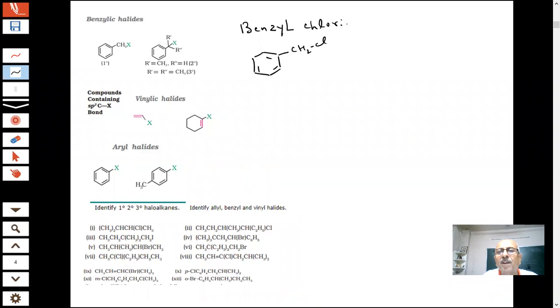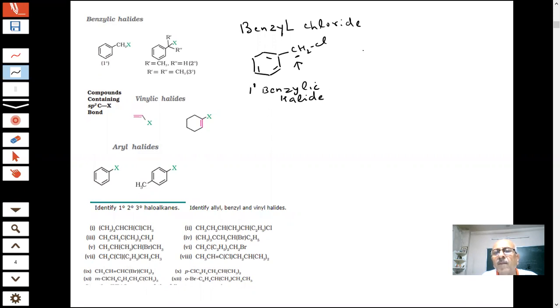Benzyl chloride, student. So this carbon which is here is a benzylic halide. If this carbon is attached to how many carbons? One. So this is 1 degree benzylic halide.